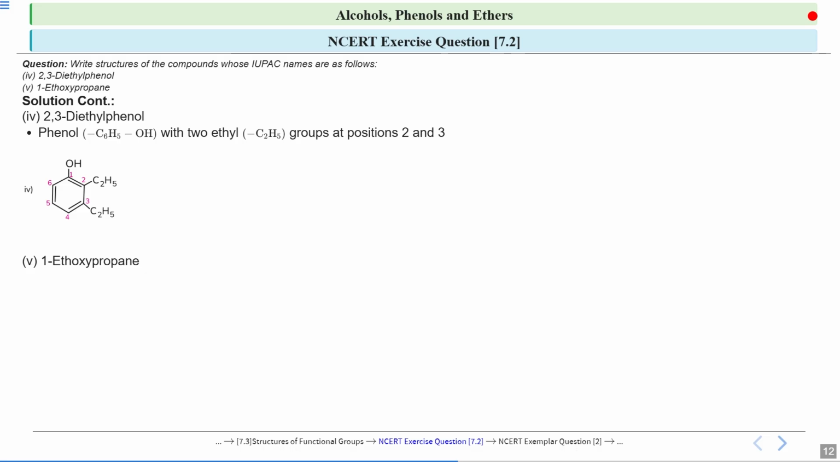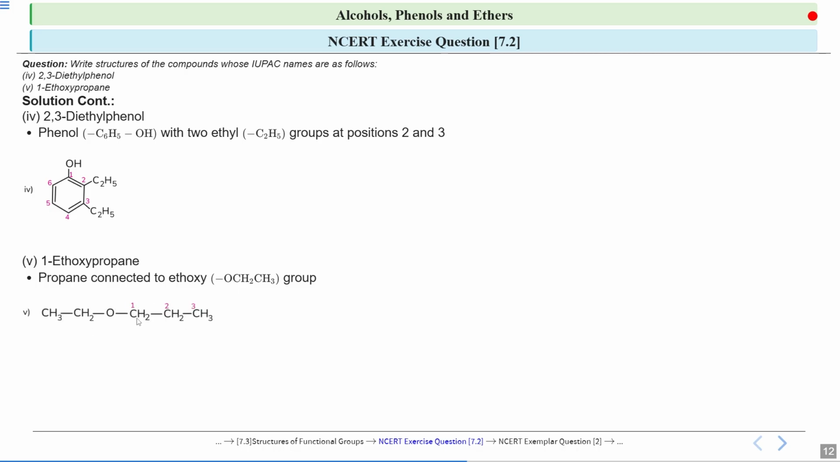1-ethoxypropane. So ethoxypropane means it is an ether. So how do we name the ether? Alkoxyalkane, where the alkane must contain the longest carbon chain. So here propane is your parent chain that is containing the longest carbon chain. So if it is propane, that means 3 carbon atoms must be there. So propane is connected to the ethoxy group, and the ethoxy group is OCH2CH3. Ethoxy means 2 carbon atoms are there.